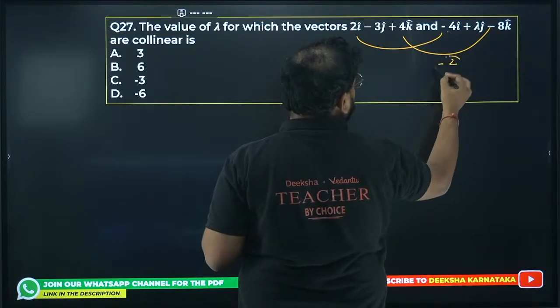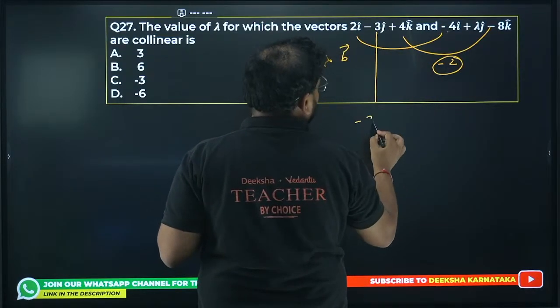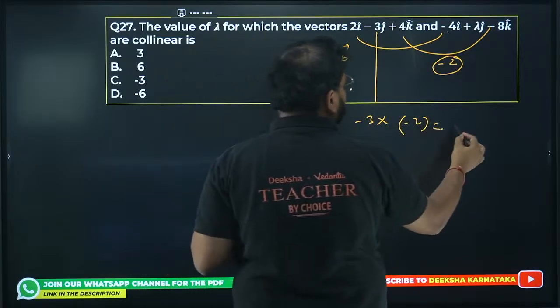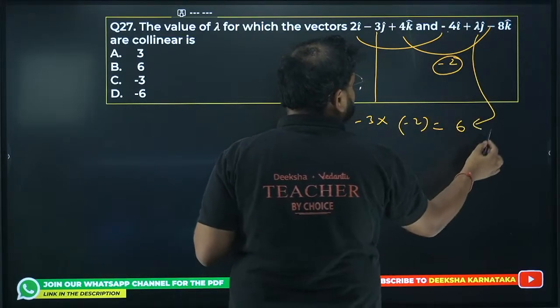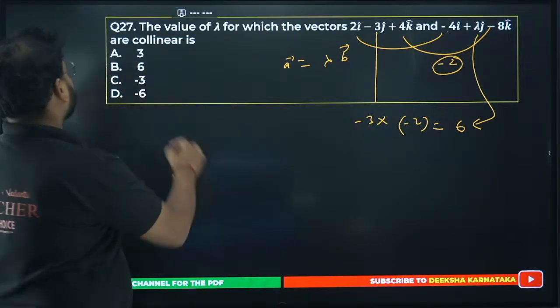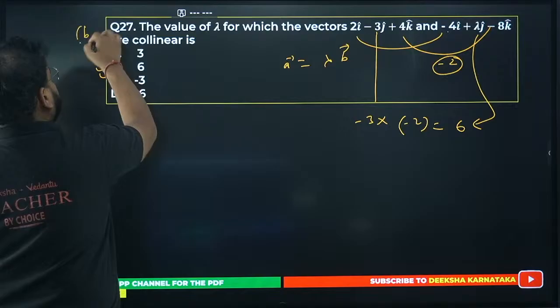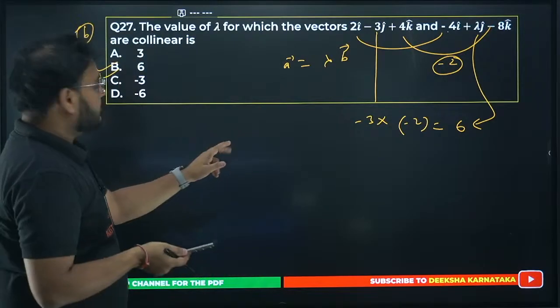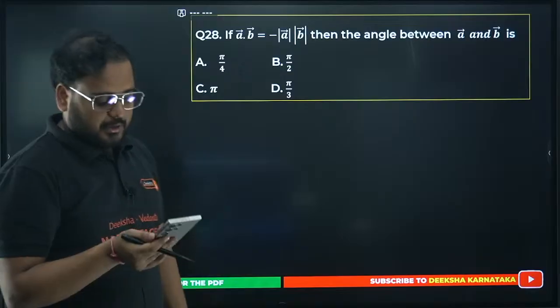So it is basically minus 2 times all the time. It means this will be minus 3 into minus 2, and you get the answer for this as 6. So lambda value is 6. Please check. Yes, Alan is correct. 27th one is right. 28th one now.